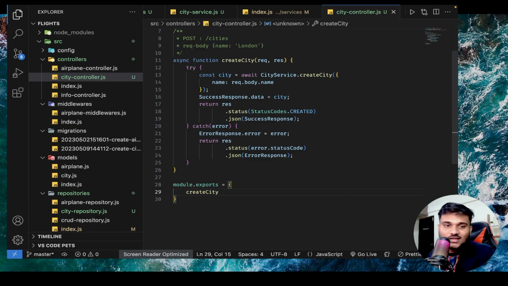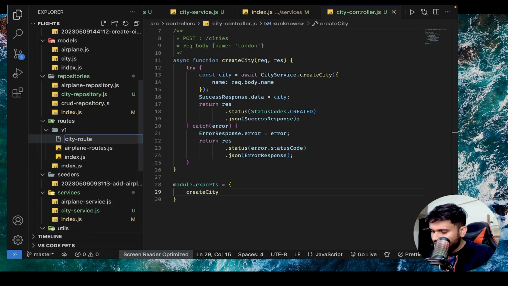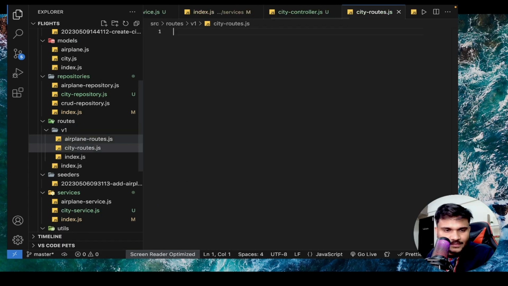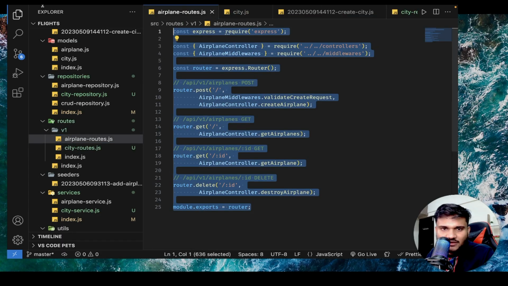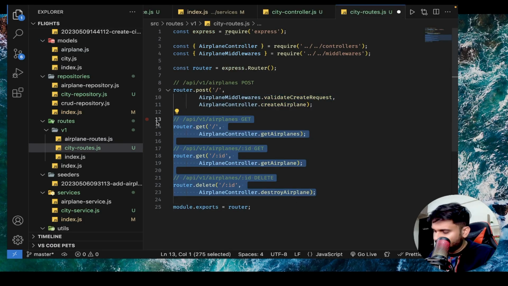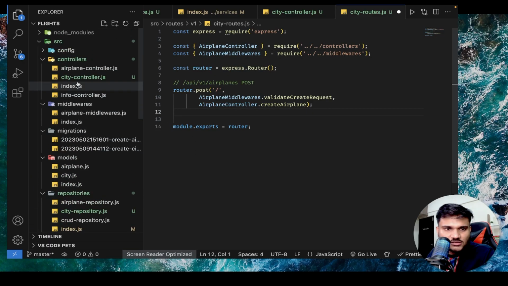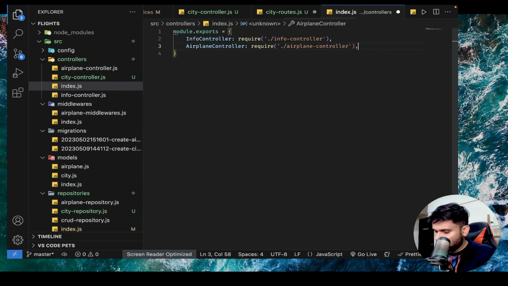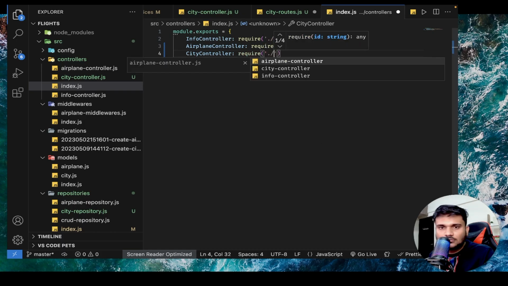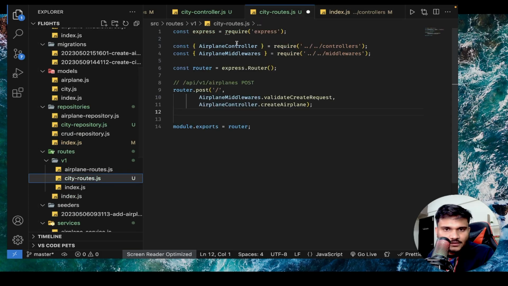So now you can see your controller is also ready, right? Now let's go to v1 routes. Let's create a new file, city routes.js. Just like airplane routes, we can have a bunch of city routes. I'll copy paste everything. We don't have these routes, so I'll remove it. Now, first of all, I need to export the city controller. So city controller. Let's come to routes. Let's get a city controller.